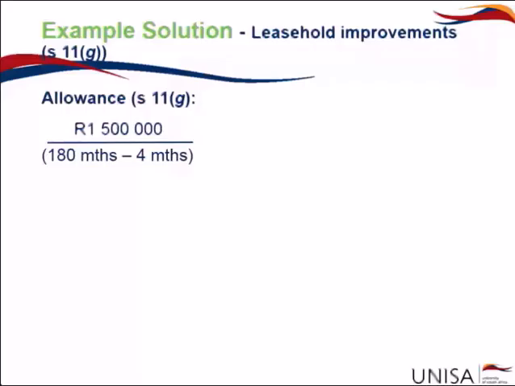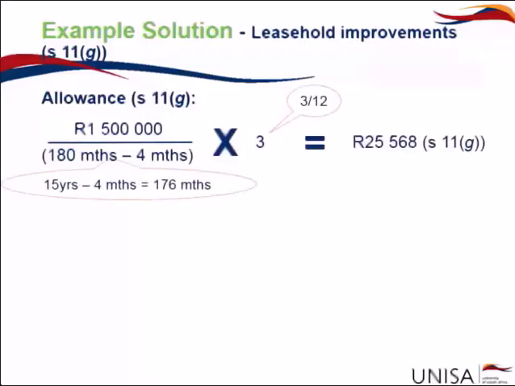So that was 4 months. We will then multiply that by the 3 months in order to get our leasehold improvement deduction.